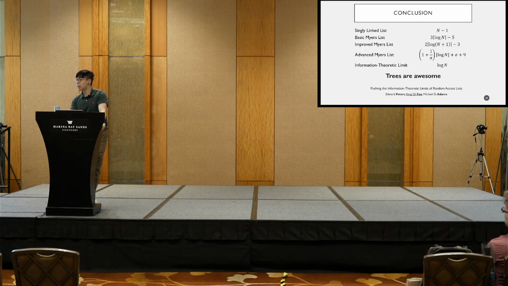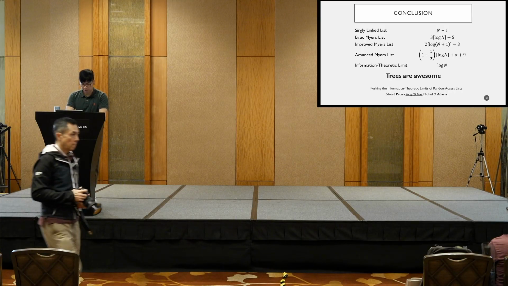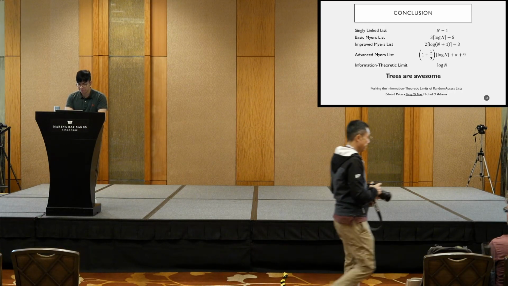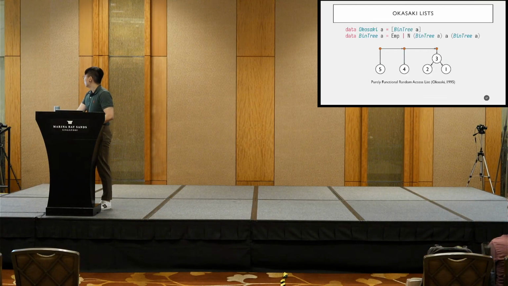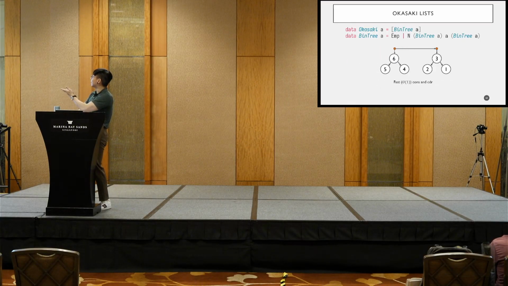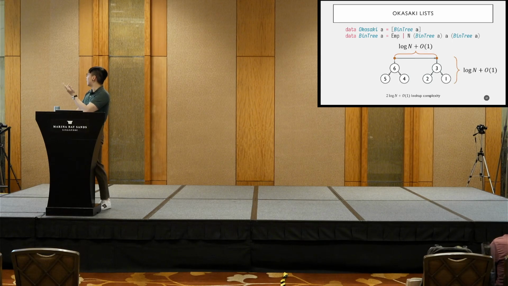Well, you could start from a tree and add all these properties onto binary trees. For example, an O(1) cons, O(1) cotail. And the resulting structure is something that is called the Okasaki list. So it's a different data structure. If I could show you what you get if we start from a binary tree, it's something like this, where you have a bunch of binary trees, and if you amend this binary tree data structure to support list-like properties, you get something like this. You get an O(1) cons and cotail, and so on and so forth.